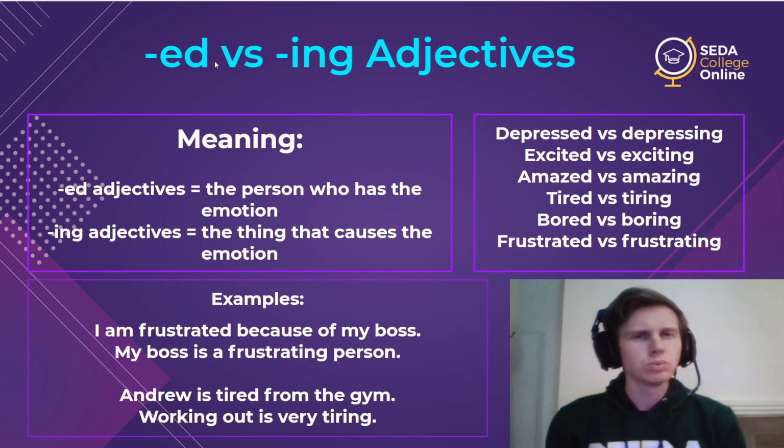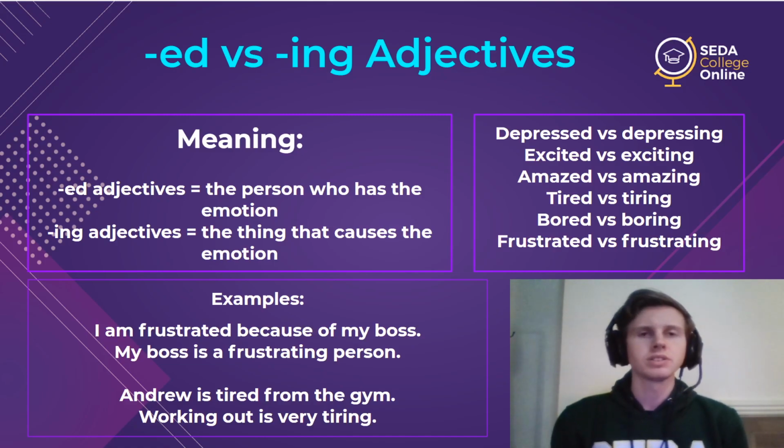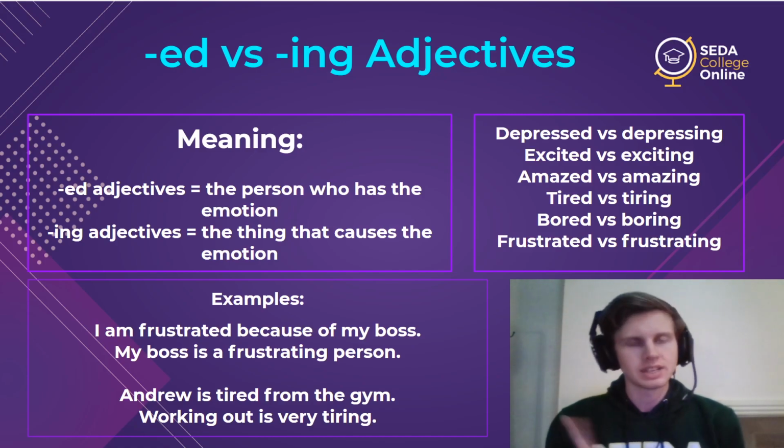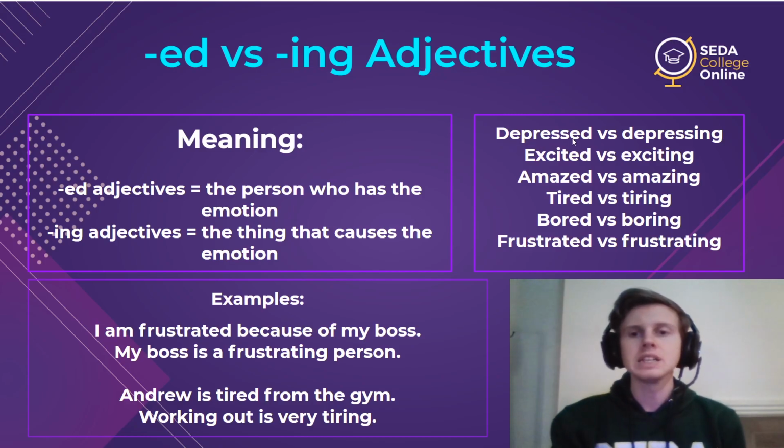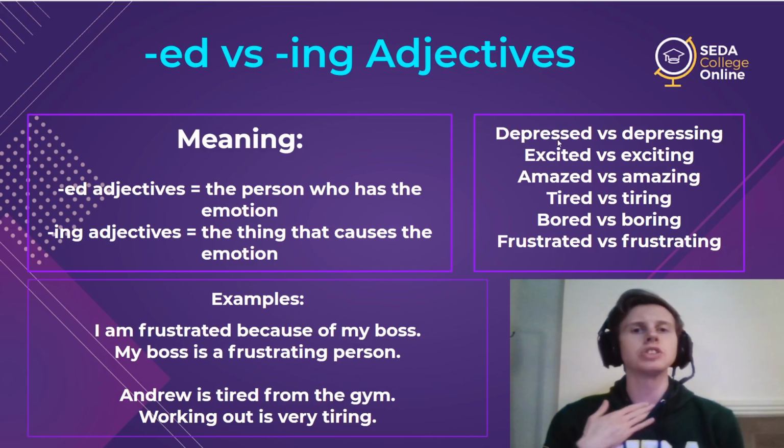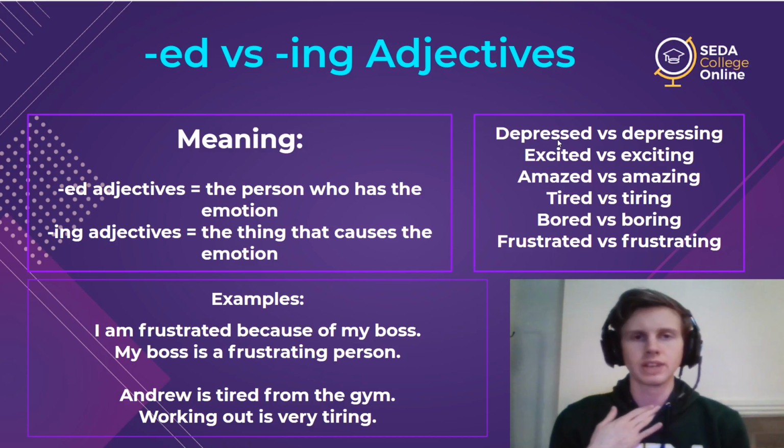And so what are the rules? How does it work? Well, we use the t sound when the final sound of the verb does not have vibration. So, for example, the adjective here, depressed. The ed pronunciation is a T sound, depressed. Why? Because S does not have vibration. If I touch here, there is no sound.